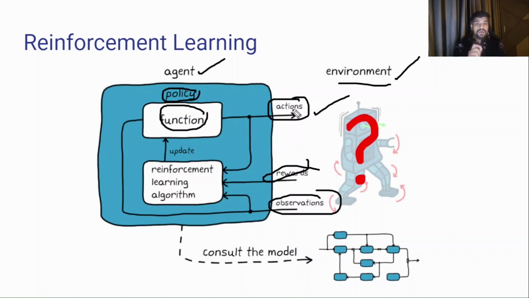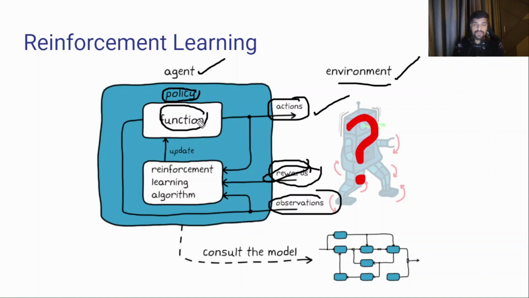Based on the action a reward gets added. If the action is good, then there will be a good reward. If the action is bad, then there will be a bad reward. Based on this reward, the reinforcement learning algorithm performs some updation in the function.